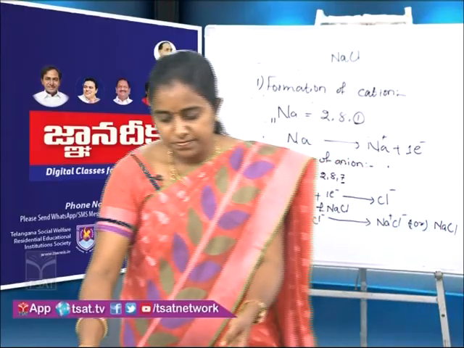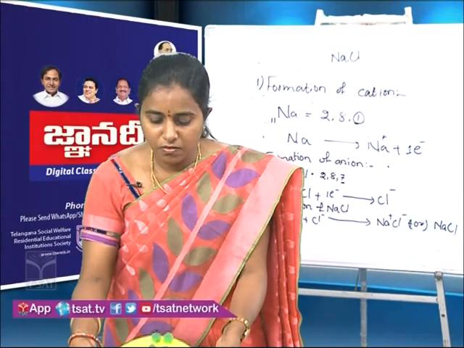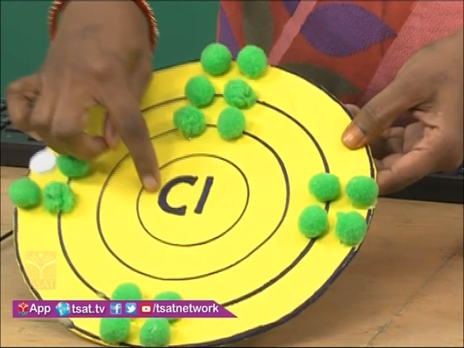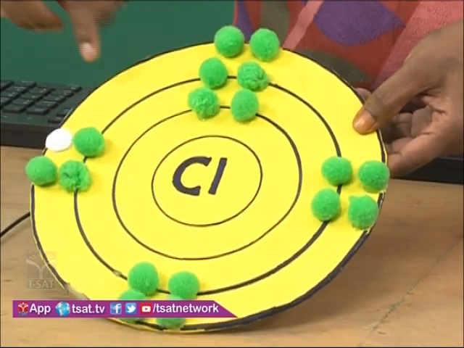And see children, this is the model of chlorine, and this is the nucleus and first shell, second shell and last shell.